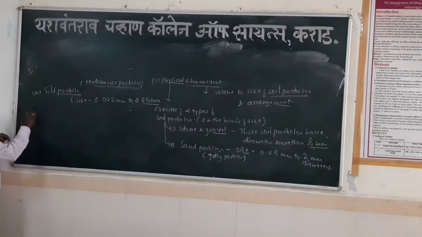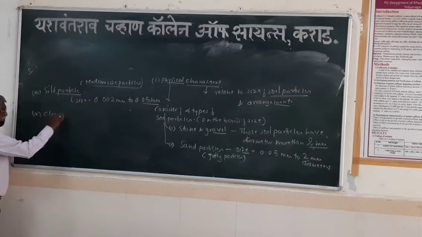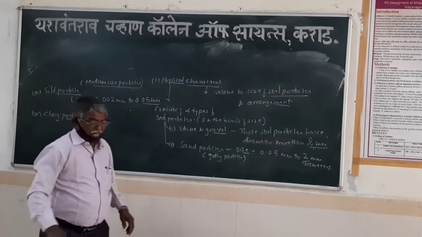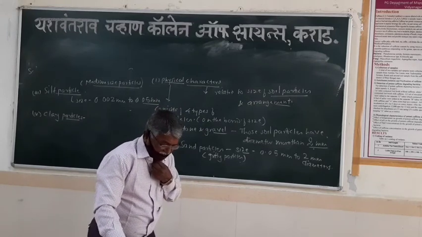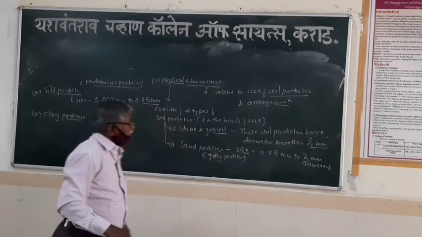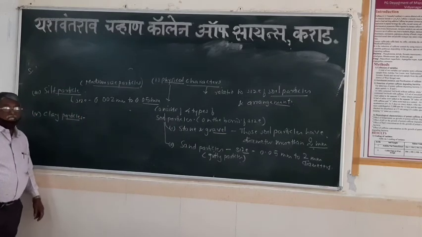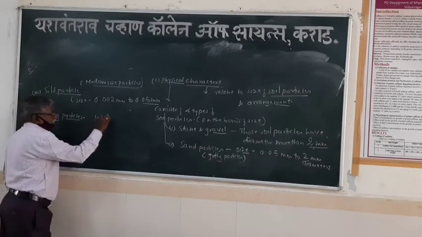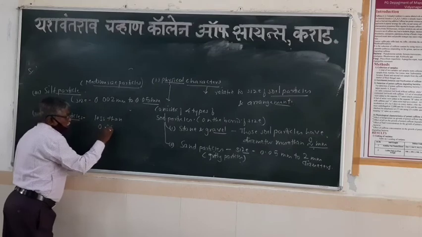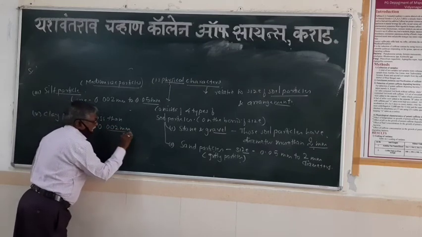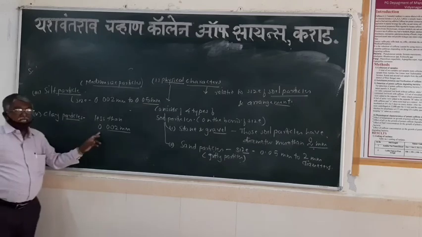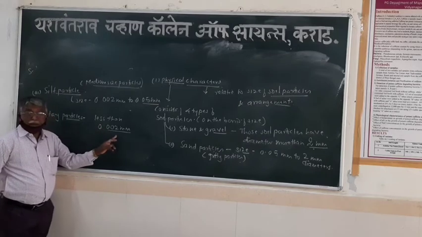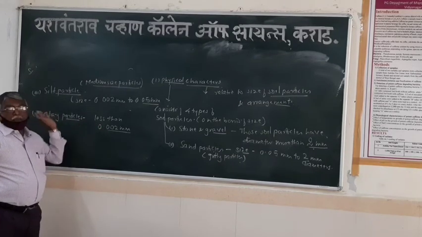And the fourth type of soil particle is the clay particle. The soil particles which have a size less than 0.002 mm are the clay particles.